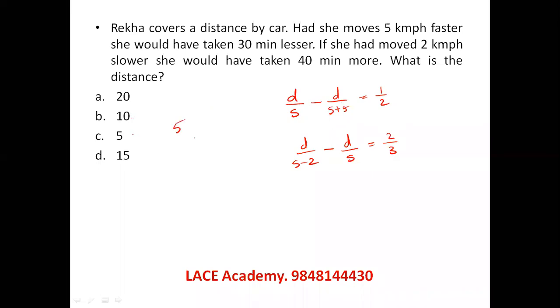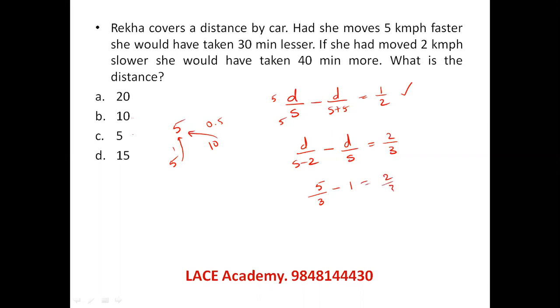5 if I take, so if S equal to 5 and S plus 5 is 10, with 5 speed it takes 1 hour. With 10 speed, it takes half an hour. Difference is half. Perfect. So I am taking D equal to 5, S is 5, which is properly matching. So let's verify here. 5 by 3 minus 5 by 5. Exactly matching.